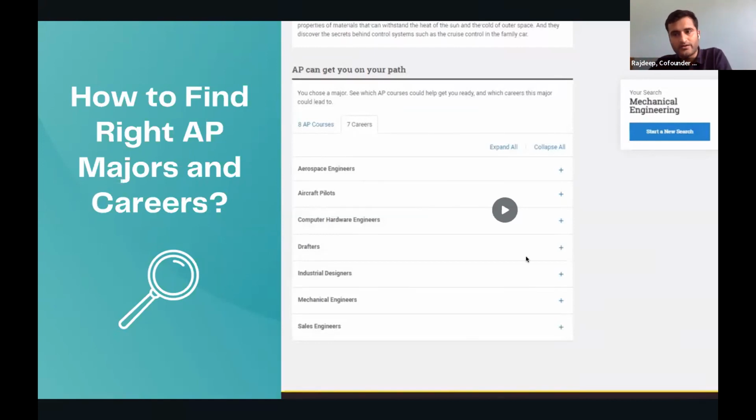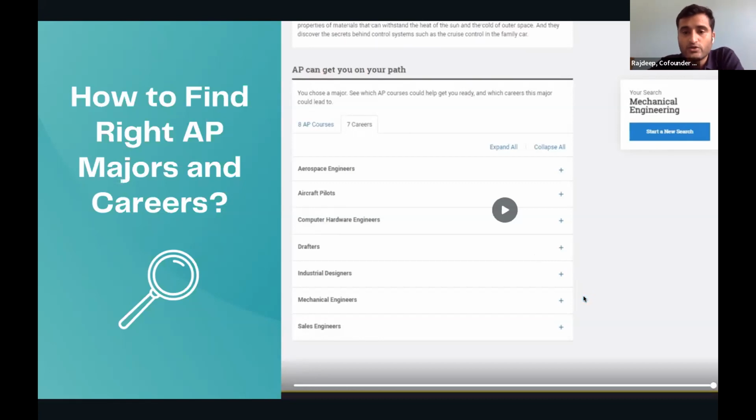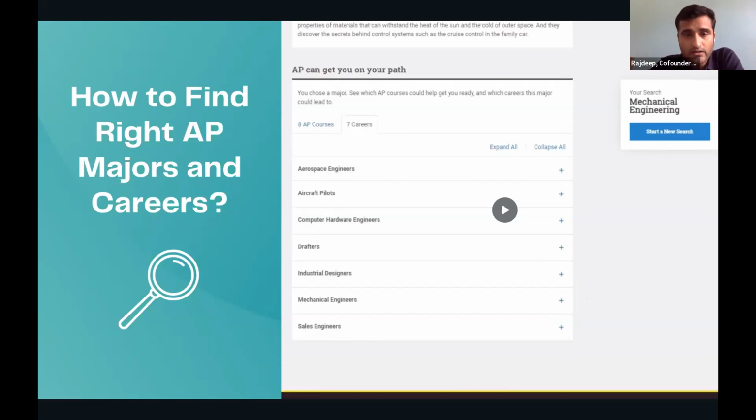And whatever description I've shown, whatever small video I've shown on the right hand side, this table is available on the College Board website itself. You could go and try it on your own. When we are sending out the mailer, we will send you the link for this so that you could play around with this on your own, and depending on your child's preference, you could figure out for his or her major and the career what are the right APs, right? So that is one way in which you can figure out the right AP for the child.